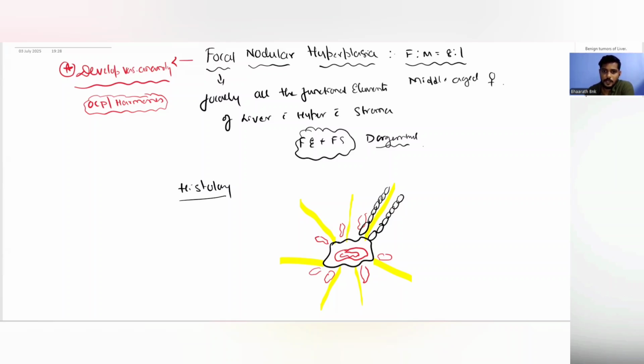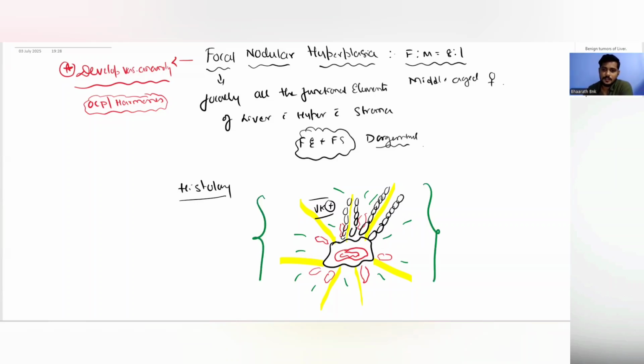There are benign looking hepatocytes which are present along this fibrous septa. Also, there are Kupffer cells. So, even Kupffer cells are present, and there is scattered biliary epithelium all over. Right? So, this is very important. The scattered biliary epithelium and the Kupffer cells are seen in focal nodular hyperplasia, but both of them are absent in liver cell adenoma. So that is a differentiating point in histology. So this is about the histological appearance of a focal nodular hyperplasia.